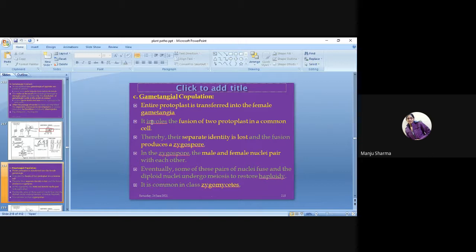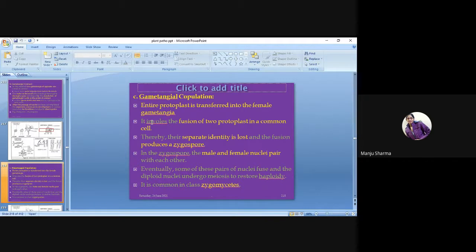Thereby their separate identity is lost and the fusion produces a zygospore.